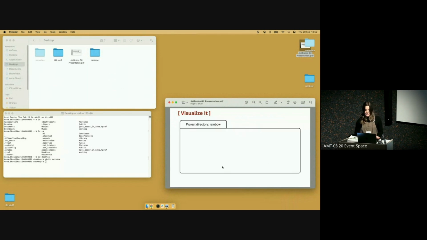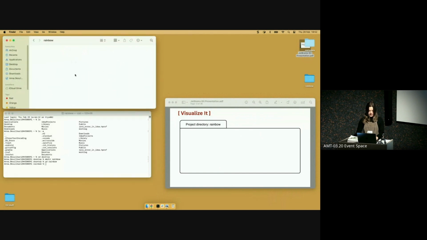So this represents my project directory. Now, the next thing I want to do is go into this project directory, and I want to see that actually there's nothing in there at the moment. So if I do ls, I can see that there's no visible files in this project directory. And if I do ls -a, there are no hidden files either. And this is about to change because we're going to do the very first step, which is to initialize a repository. So to initialize a repository, I'm going to type in the git init command.